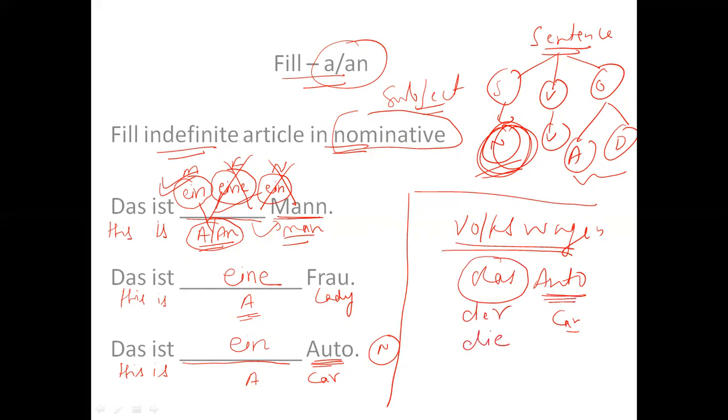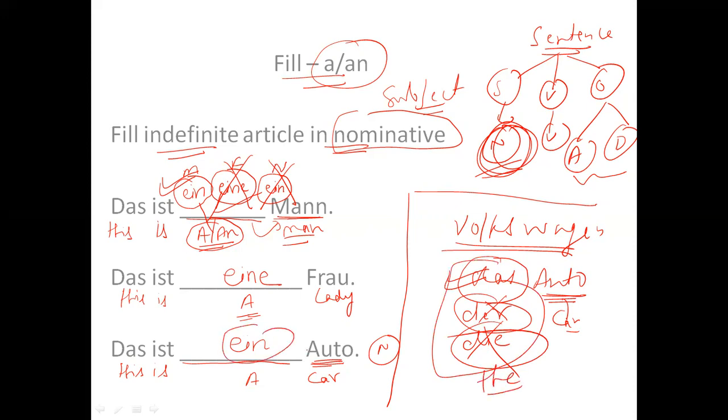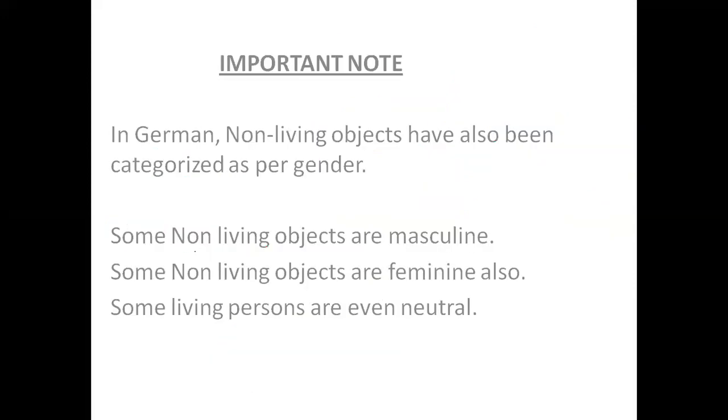Because Auto is neutral, hence they have written das Auto and not der and not die, because der we use with masculine, die we use with feminine, but this will give you the meaning of the. And here I have used a, so the is definite article, a is an indefinite article, right?